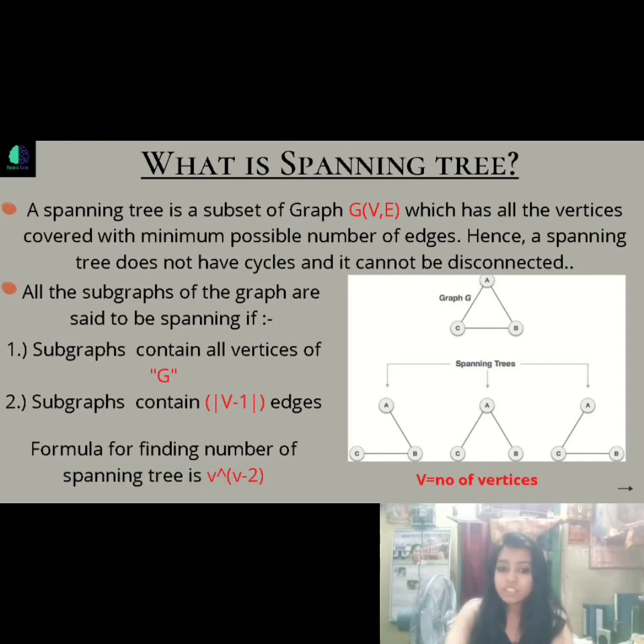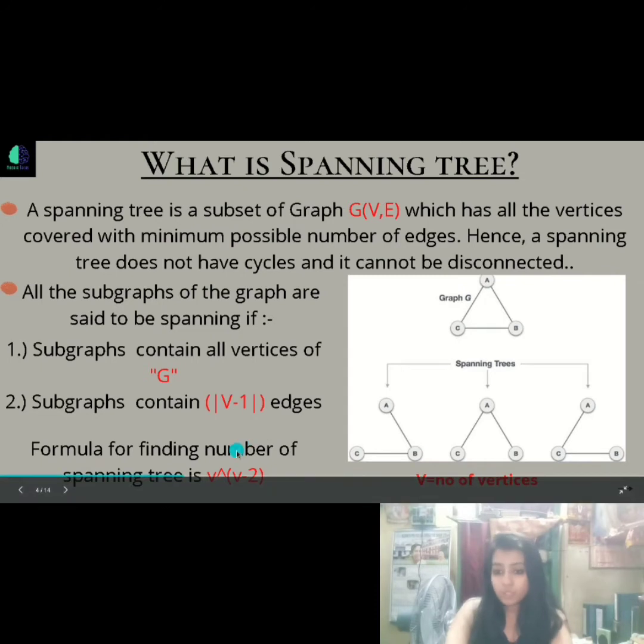And how many spanning trees can be formed is found out by this formula, v to the power v minus 2. As we can see, this has 3 vertices, and if we put this in this formula, we will get that these are the 3 spanning trees we can form, and here are the 3 spanning trees.